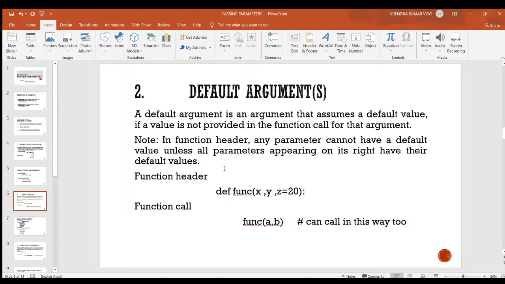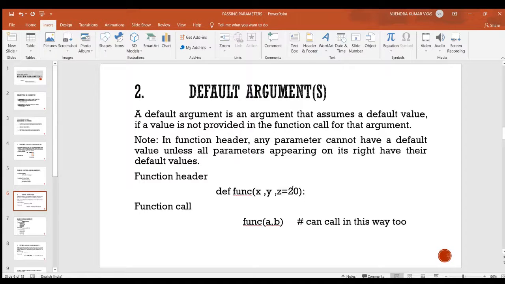So you see here this is a function header and this is a function call. So here in function header you see there are 3 parameters and the last parameter is having 20 assigned value in it.